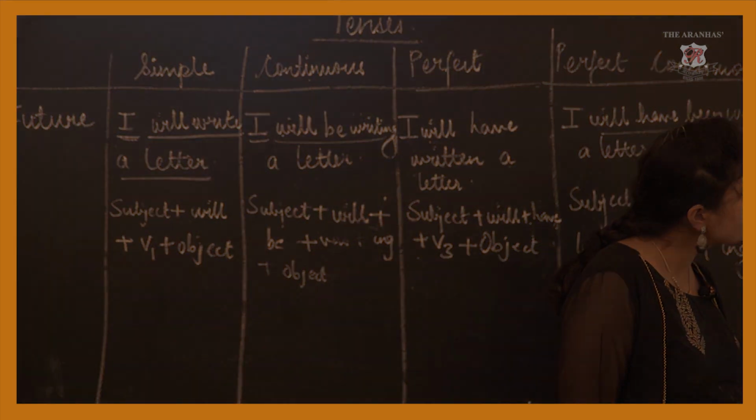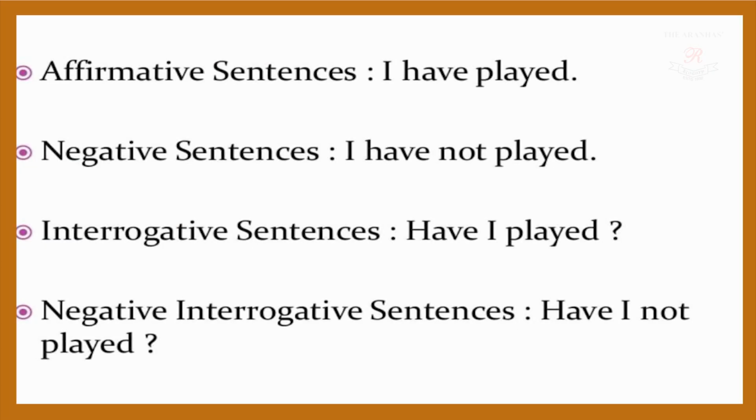Next slide please. Okay, now see, in this kind of sentence, I have played. This is a present perfect sentence. Negative sentence, I have not played. Interrogative sentence, have I played? Negative interrogative sentence, have I not played? So these are the various kinds of sentences. In different forms of sentences, I have put present perfect tense.